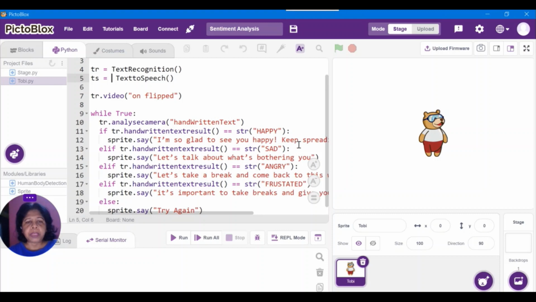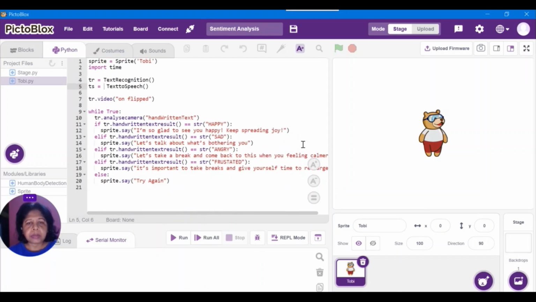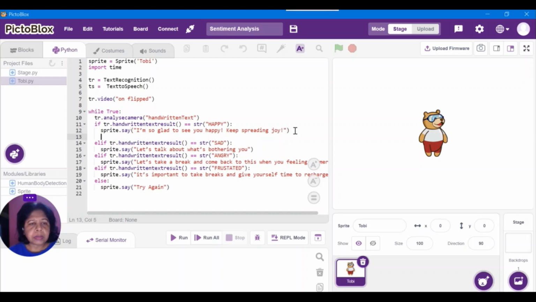I want to speak this message, so I can use ts.speak with the same message that appears on screen. I just copy and paste, Control C and Control V. Similarly, I'll do it for the others also.